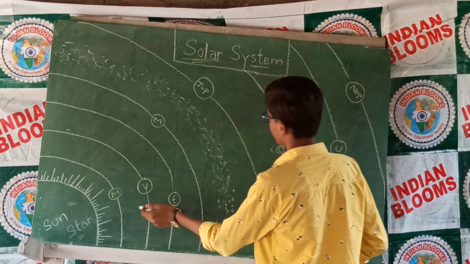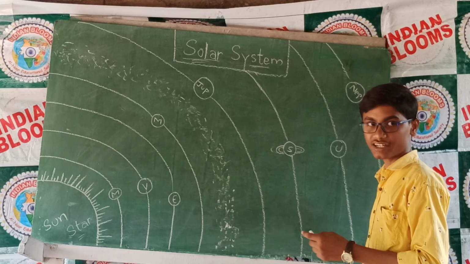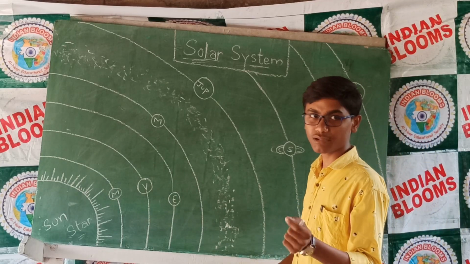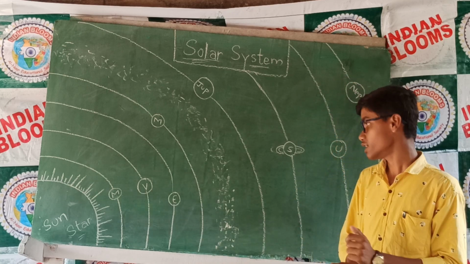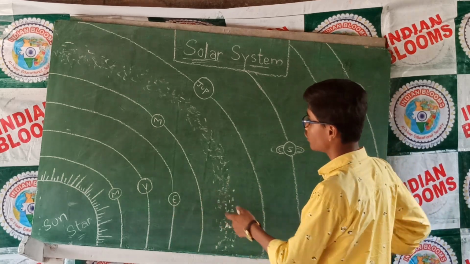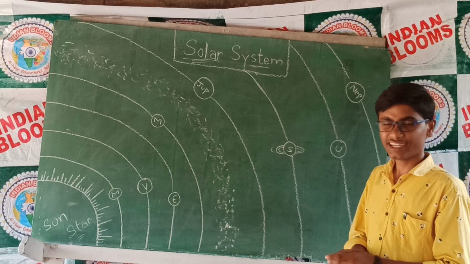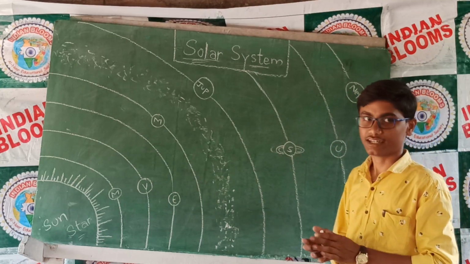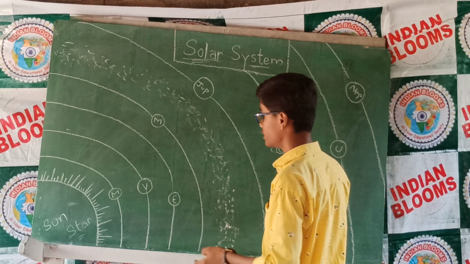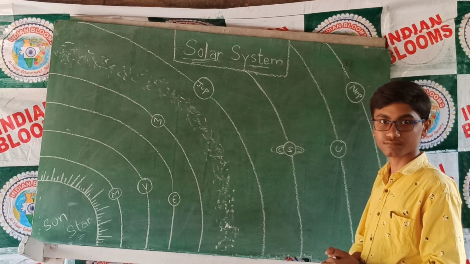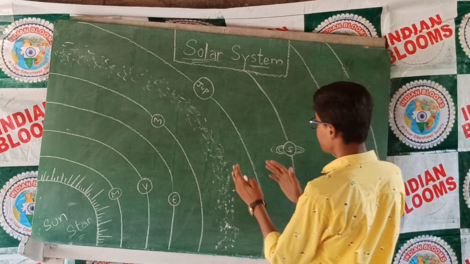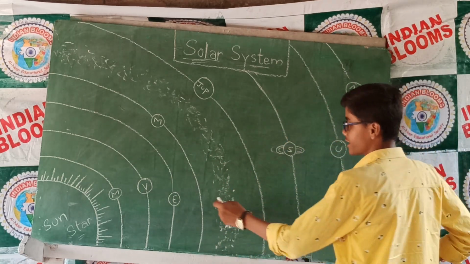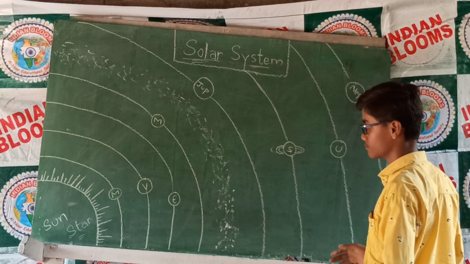Now we say there are 8 planets in our solar system, but till 25th August 2006 we used to say there were 9 planets in our solar system. But in the 26th General Assembly of the International Astronomical Union, it was declared that Pluto is a dwarf planet, not a planet. So now we consider that there are 8 planets in our solar system. These 8 planets are categorized into 2 parts, mainly the terrestrial planets and the gaseous giants.